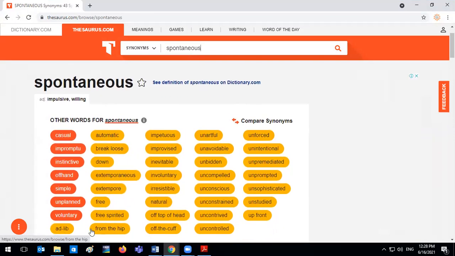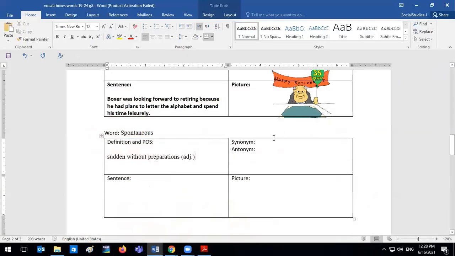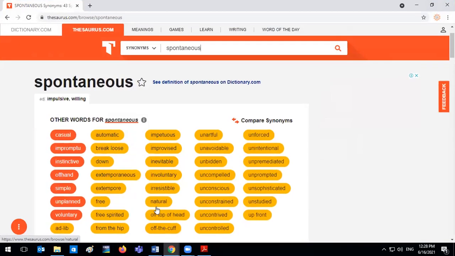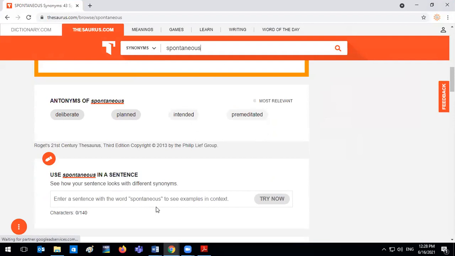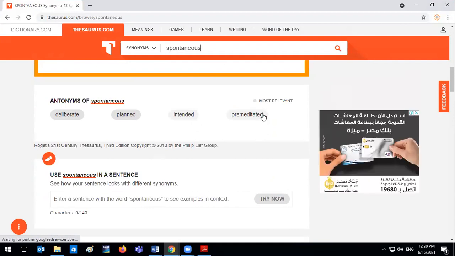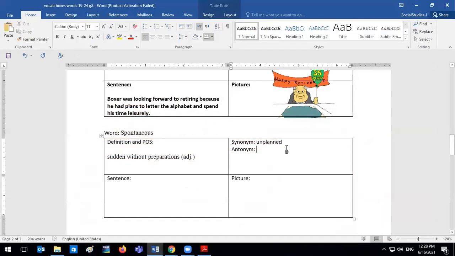All right. So we can use something that was unplanned. Unplanned is good for a synonym. And for an antonym, we could use something that was intended or premeditated, or something that was deliberate. I would say planned, so that it can be easy for that.